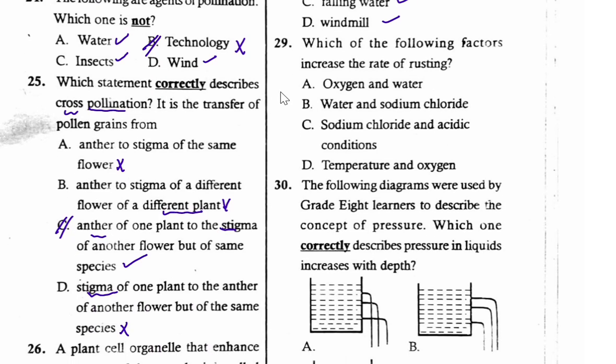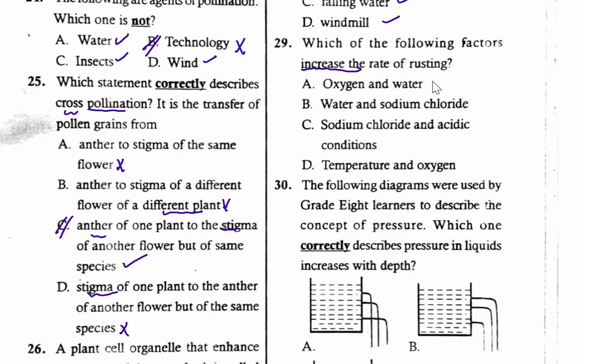29. Which of the following factors increase the rate of rusting? So you're talking about increasing, that is accelerating the rate of rusting. A, oxygen and water. B, water and sodium chloride. C, sodium chloride and acidic conditions. D, temperature and oxygen. You know that most students will go for option A, oxygen and water.